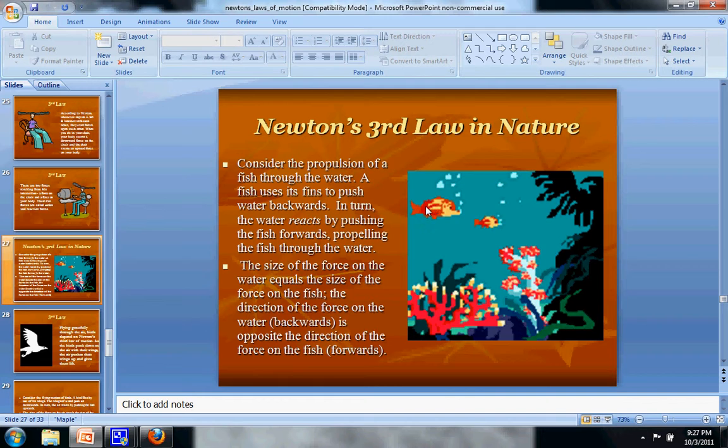Also think of this in terms of force. A heavier fish is going to have more mass, so it's going to have more force and push more water than a little fish. And of course, if they change their fin direction and start paddling forward, then they'll start moving backwards. If you've ever gone boating, you probably know that too. When you want to go backwards in a canoe, you actually have to paddle forward.